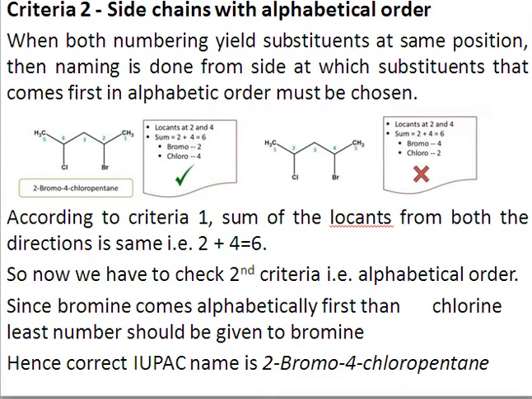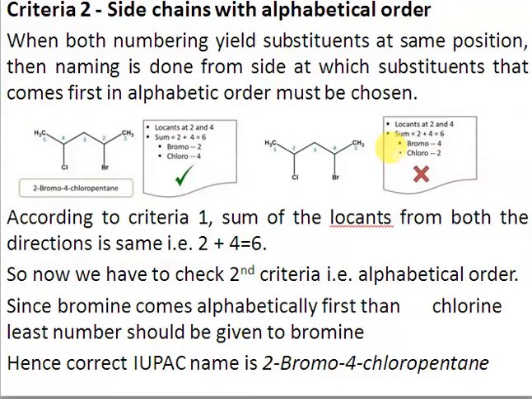The second criterion is that if you have different side chains, then the substituent that comes first alphabetically will be preferred. For example, consider this system. If we start numbering from here, 1, 2, 3, 4, 5, then chlorine gets number 2 and bromine gets number 4. If we select from this side, 1, 2, 3, 4, again one substituent is at position 2 and the other is at position 4. Both substituents are at the same positions in both cases, so the least sum rule gives the same result for both. One substituent has position 2, the other is at 4, so the sum is 6. Similarly, the sum is 6 here as well.